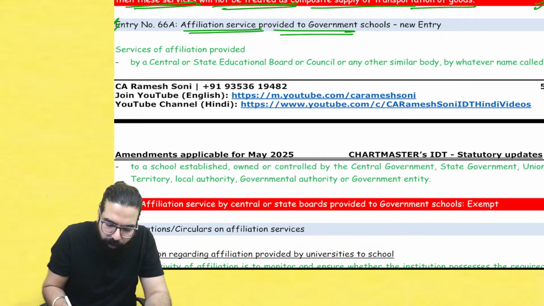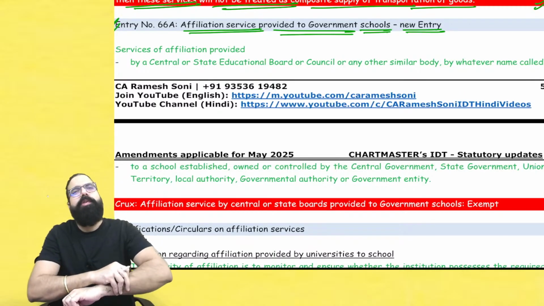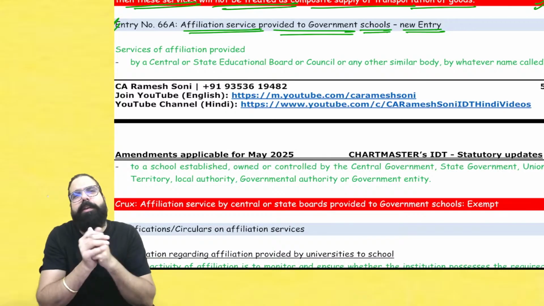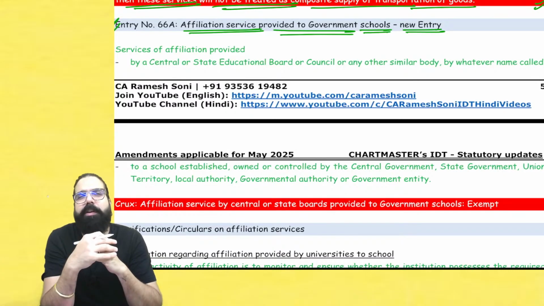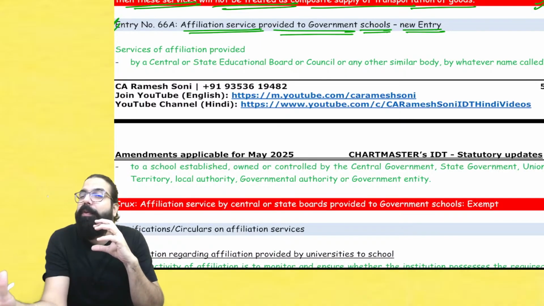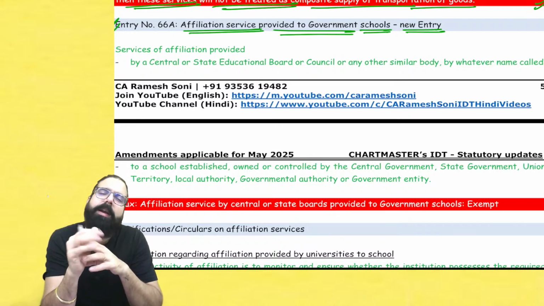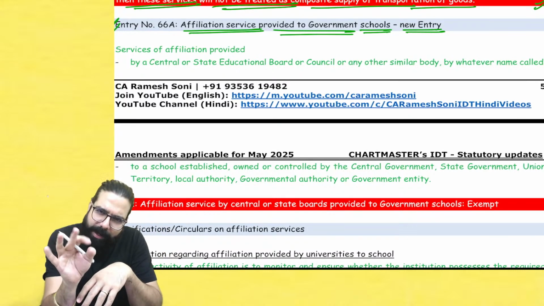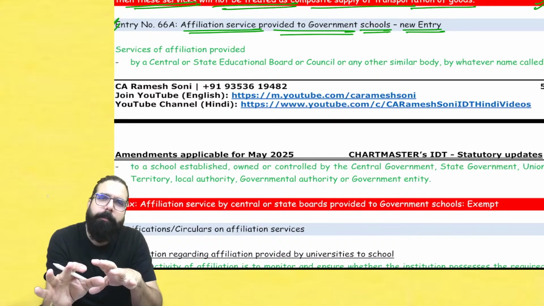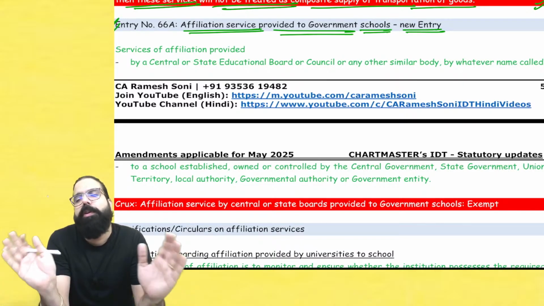A new entry has been inserted for affiliation service provided to government school. All the central boards, state boards, CBSE, etc. give affiliation, saying your school's infrastructure is good, teachers are there, we will affiliate you under us, and now you can provide the CBSE curriculum in your school. Such affiliation services were always taxable. But now it has been clarified that if affiliation services are provided by central board and state board to schools which are funded by government, which are government schools, it will be exempted.